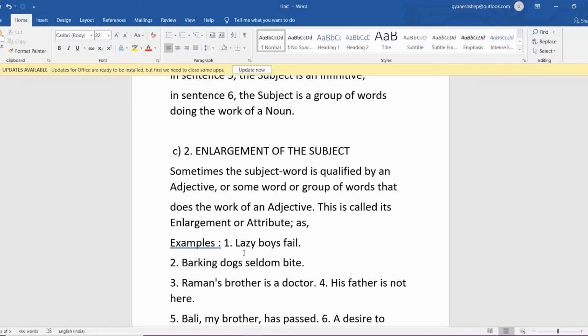When you underline this word, this will be the adjective. This is called its enlargement or attribute. And what will we call this? Attribute of that word. It is telling more about that word. What is the word over here?